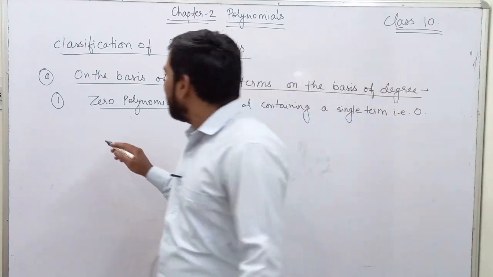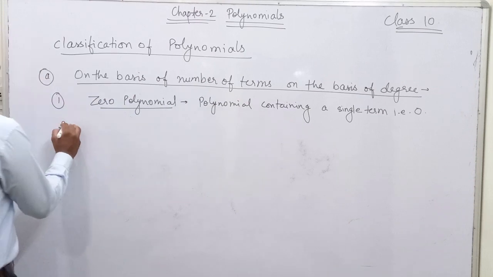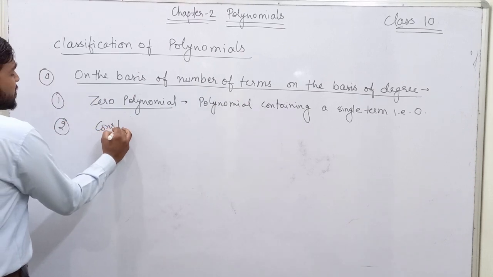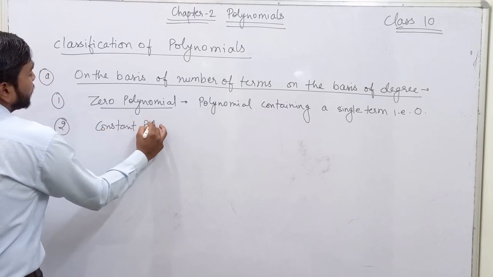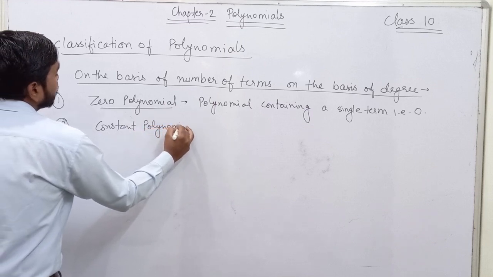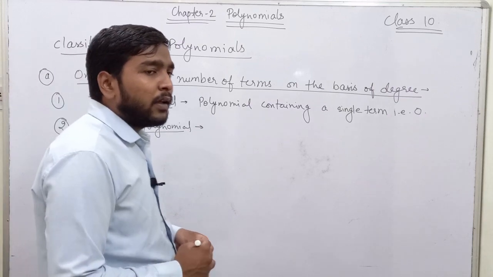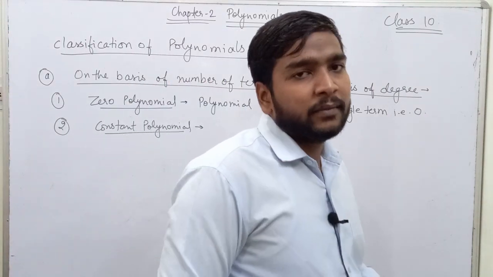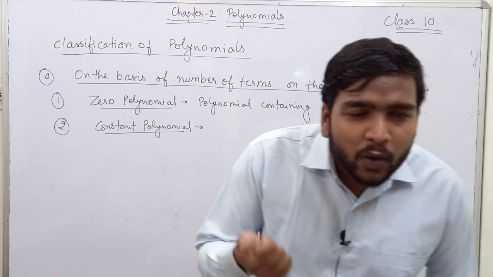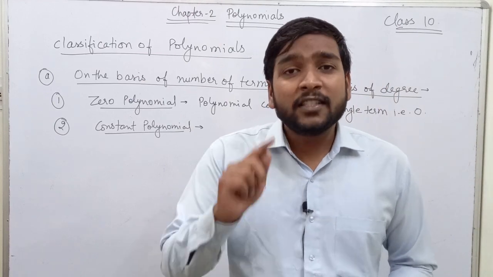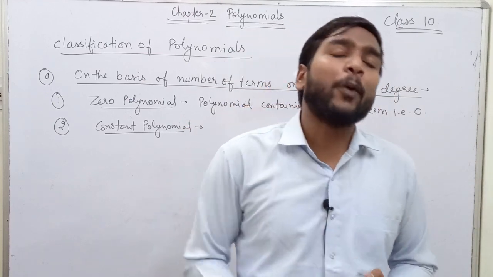Now the second polynomial is a constant polynomial. Now you should think that 0 is also a constant. So you are right. 0 is also a constant polynomial.